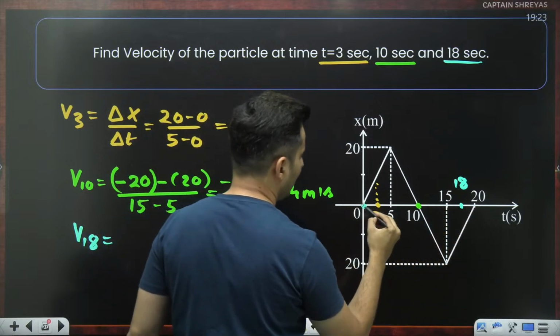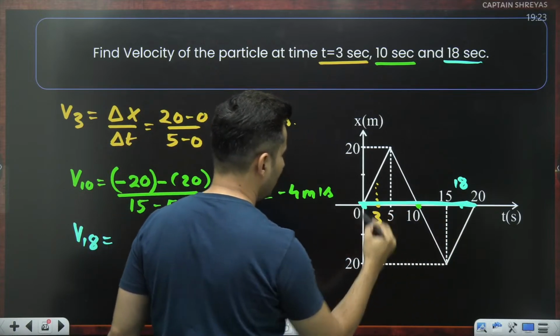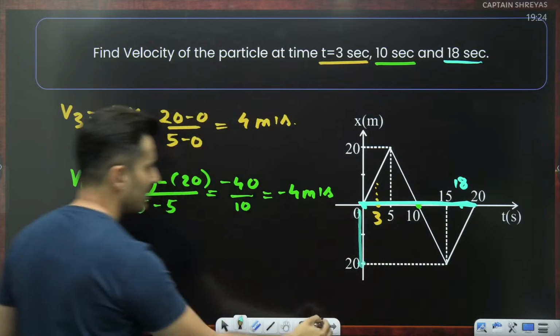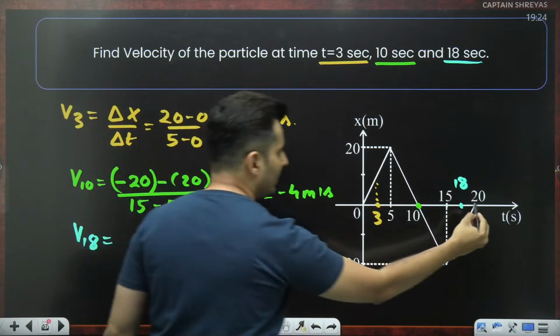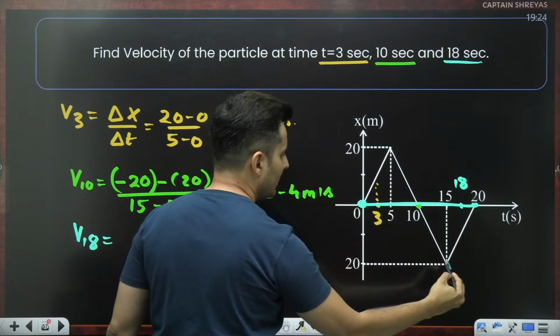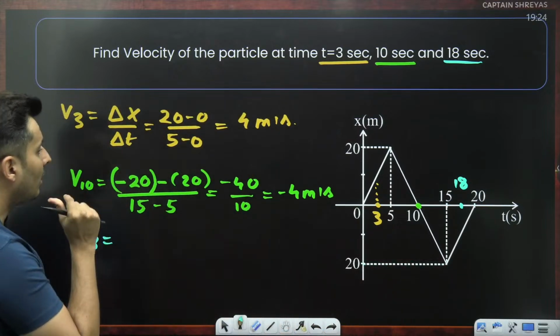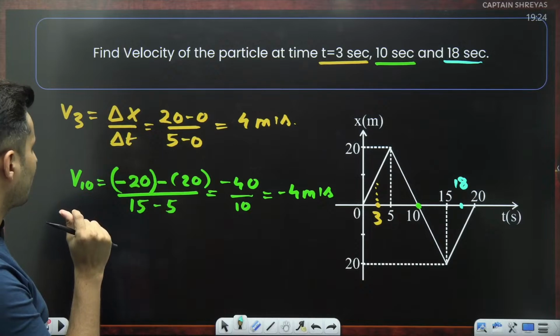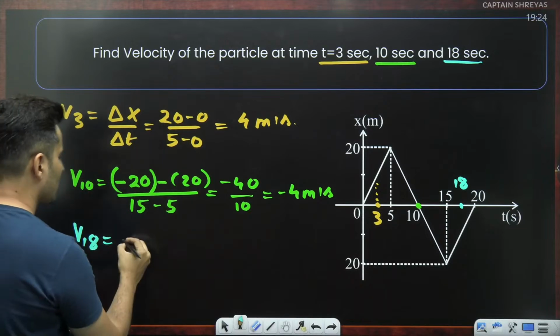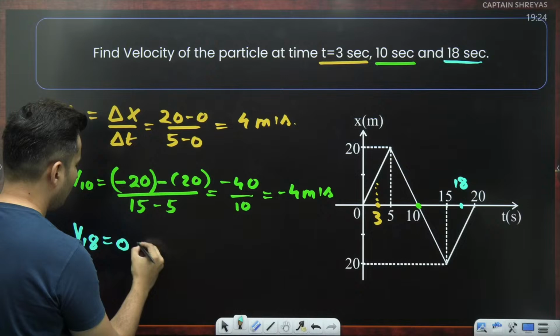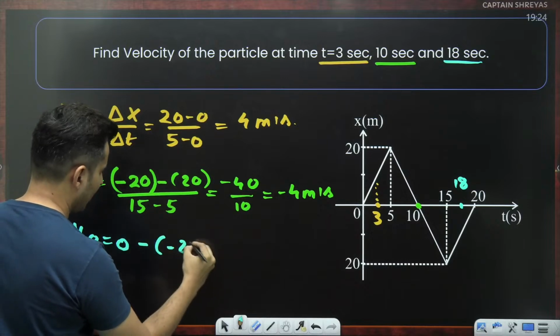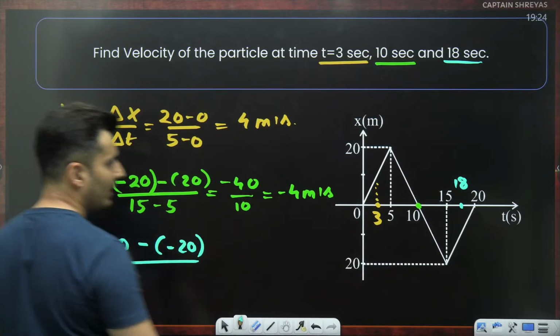final position is 0. Initial position was 20. Check this out. Finally, it was here, which is 0. Initially, it was at this minus 20. So final is 0 minus initial, which is minus 20, whole thing divided by the time.